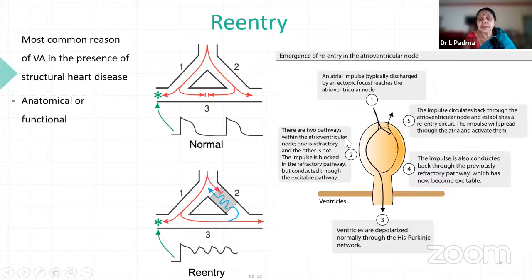There are two pathways within the atrioventricular node, one is refractory, the other is not. The impulse is blocked in the refractory pathway but conducted through the excitable pathway. So here, see, it is going like this, but here it is blocked completely so that it can regenerate further.